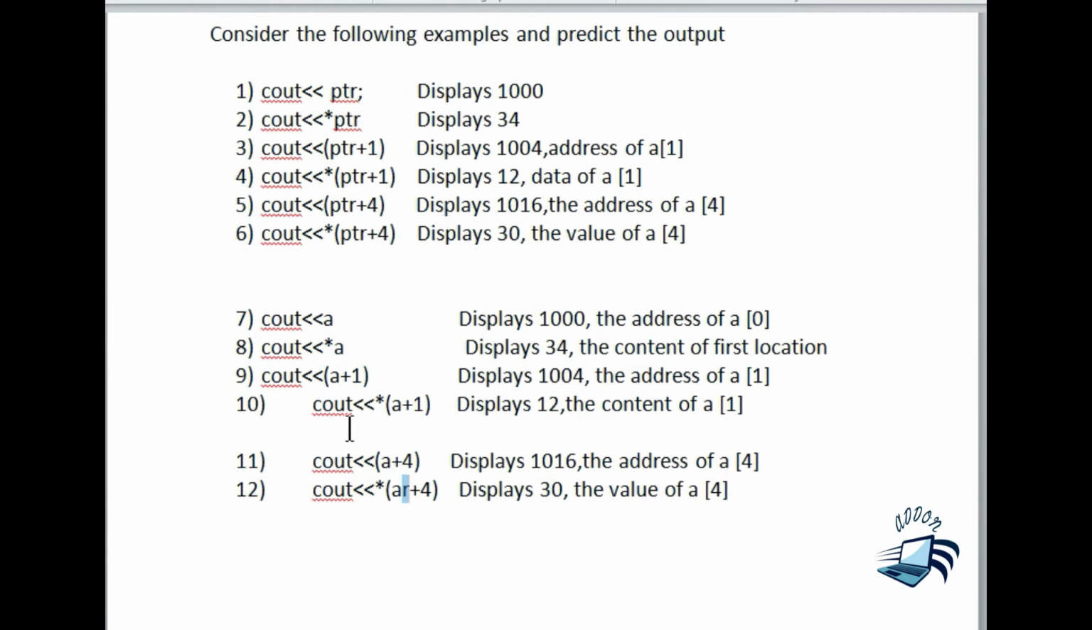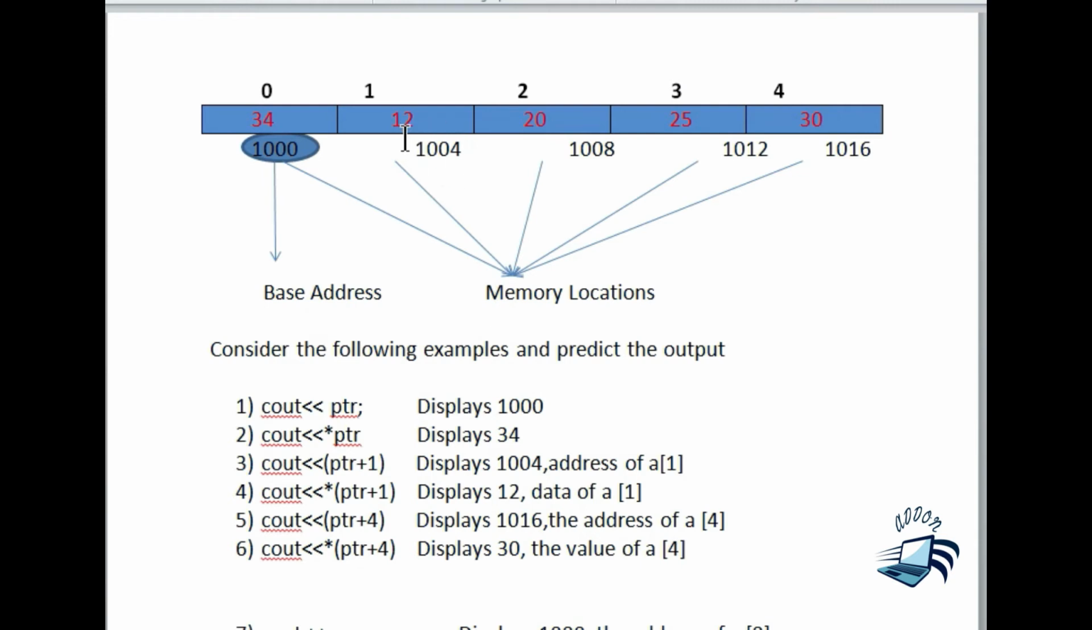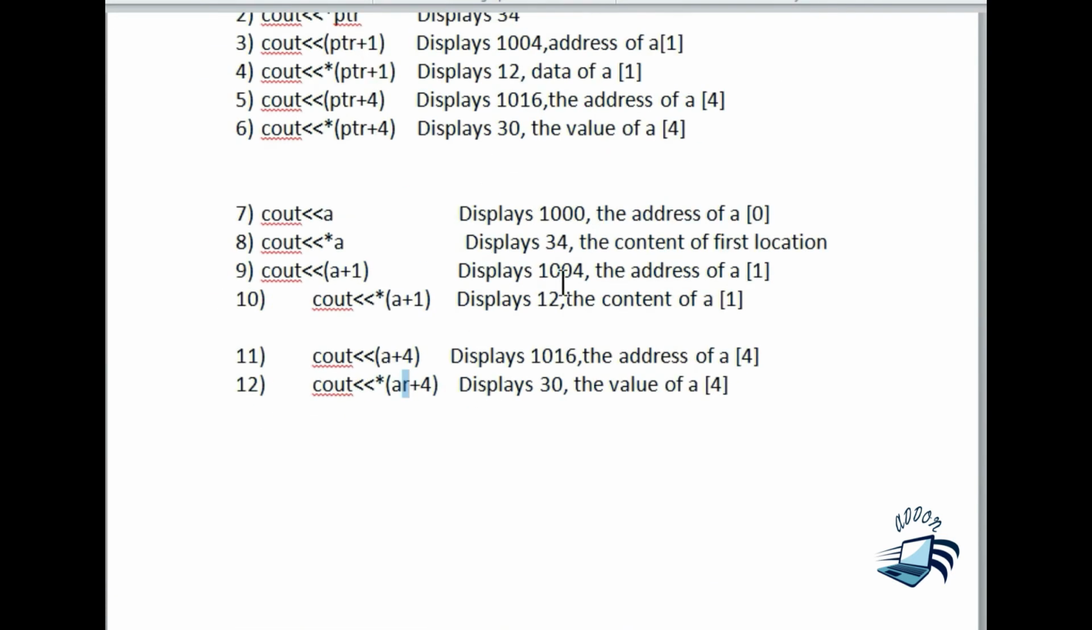1004 will be printed. Then the next statement, star of A plus 1, means the data at 1004 will be retrieved and printed. The data at 1004 is 12. So 12 will be printed.